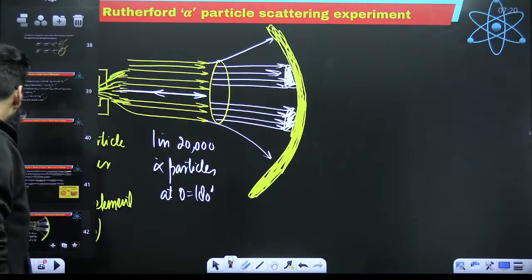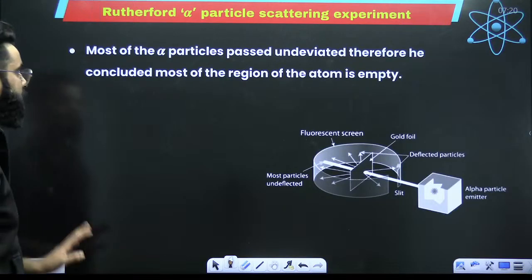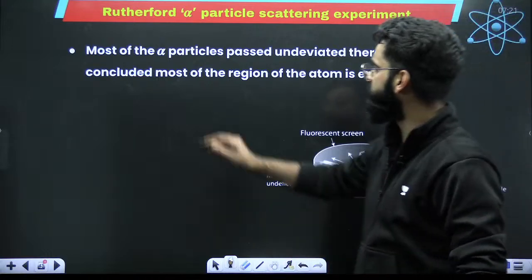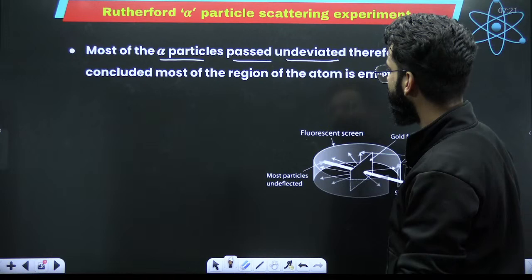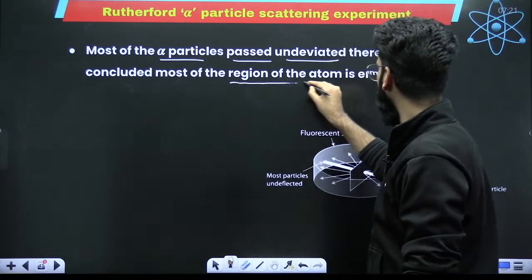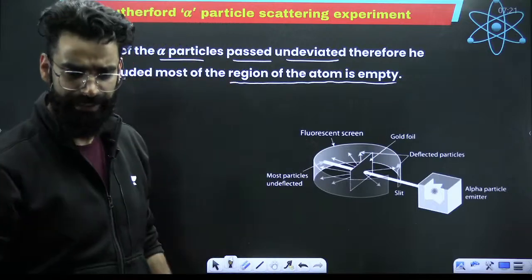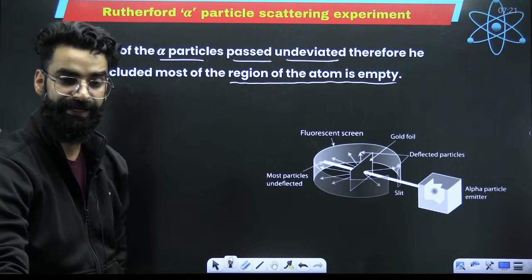Now, people, what can you conclude from here? The first conclusion: most of the alpha particles passed undeviated. Therefore, he concluded that most of the region of the atom is empty. That's why most of the alpha particles pass undeviated. They do not deviate at all.